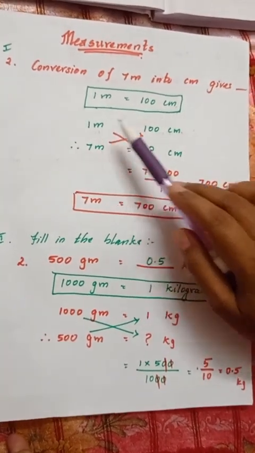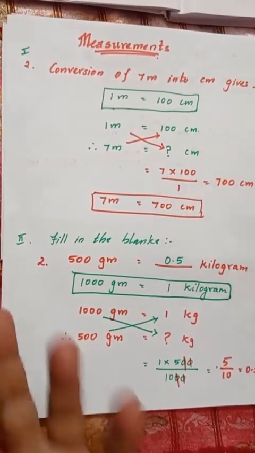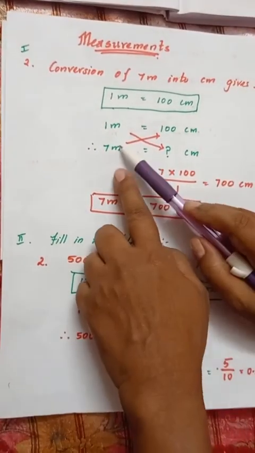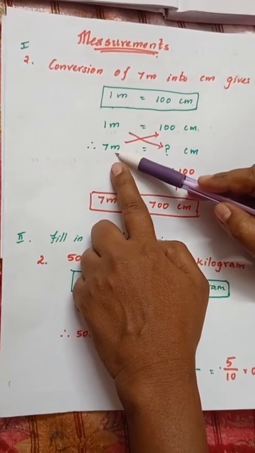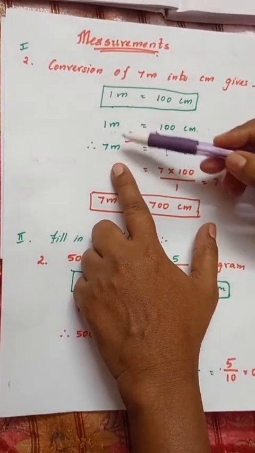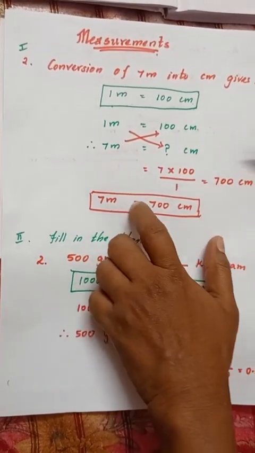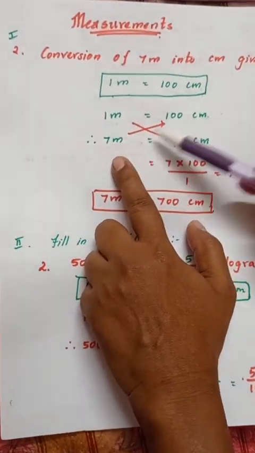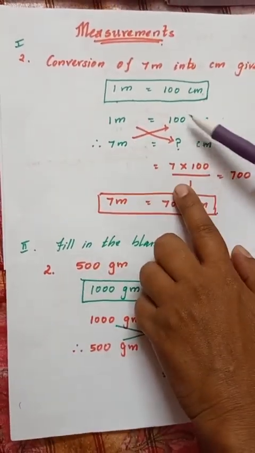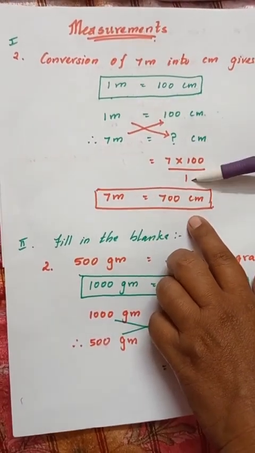Now 1 meter is equals to 100 centimeter. Therefore, 7 meter is equals to how many centimeter, children? We need to write the formula first, then write the same units on one side, meter together, centimeter together, and the third step is crisscross and write it. Now 1 meter is 100 centimeter, 7 meter is equals to, just crisscross it, 7 into 100. On top what you're writing you have to multiply, what you're writing down you have to divide.